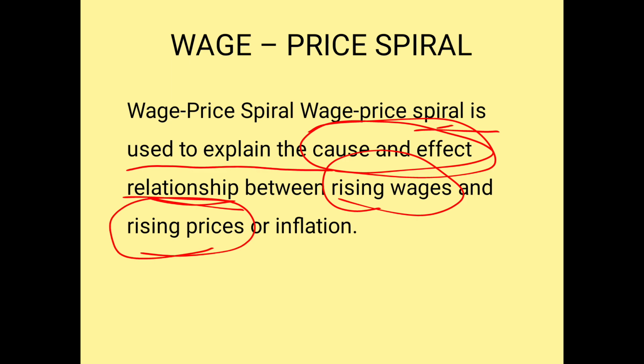This is what we call the wage price spiral: rising wages as well as rising prices. All of us know that when your income increases, the price also increases. So here also they have given the same thing. This is called the wage price spiral. They are interlinked with each other.